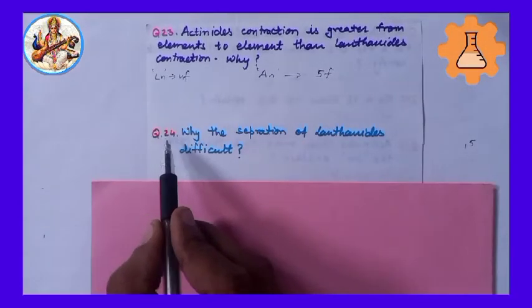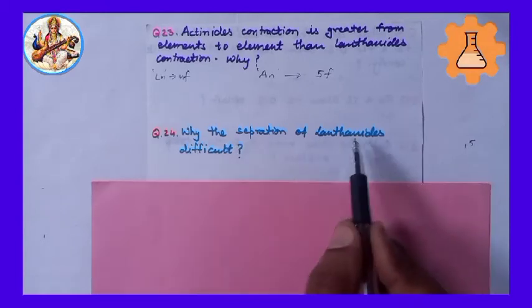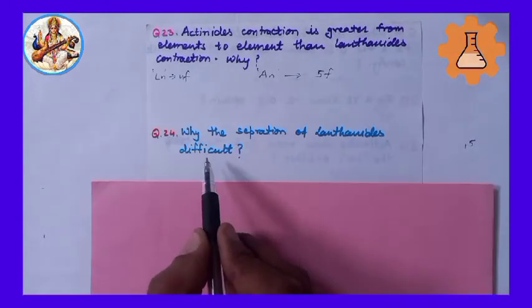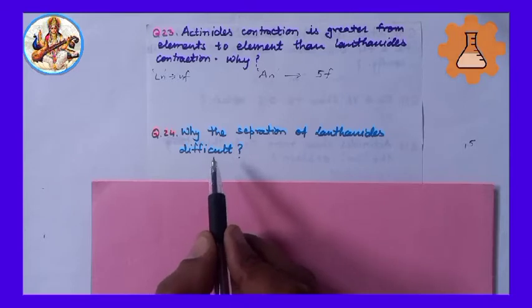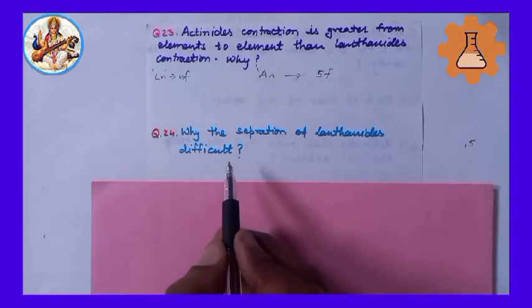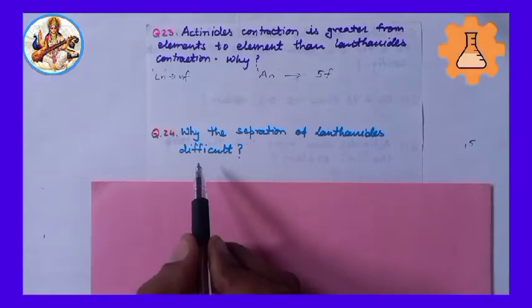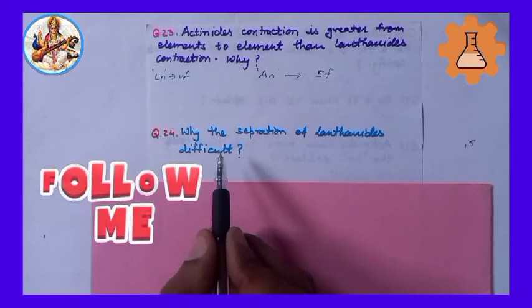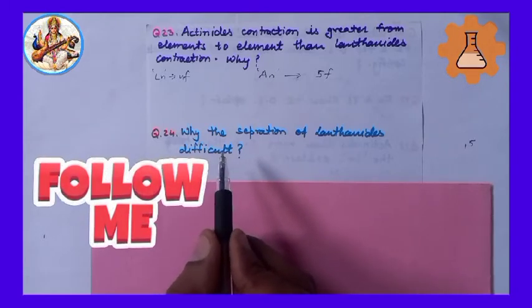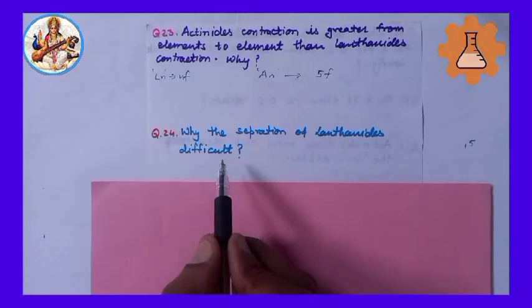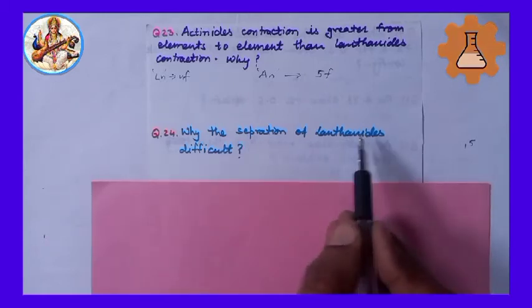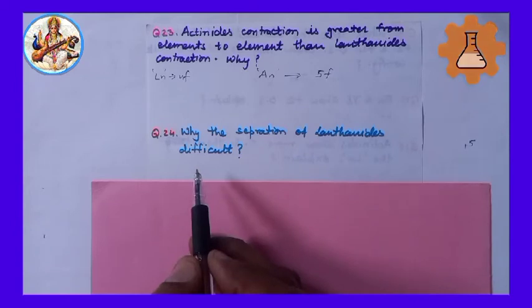Next, 24. Why is the separation of lanthanides difficult? Important question. Answer: the lanthanides have similar chemical properties, thus the separation of lanthanides is difficult.